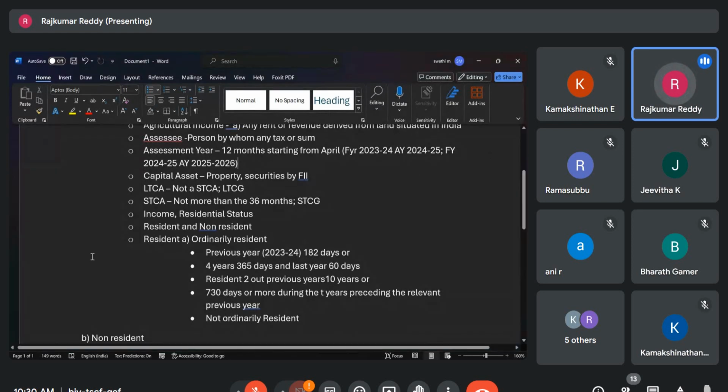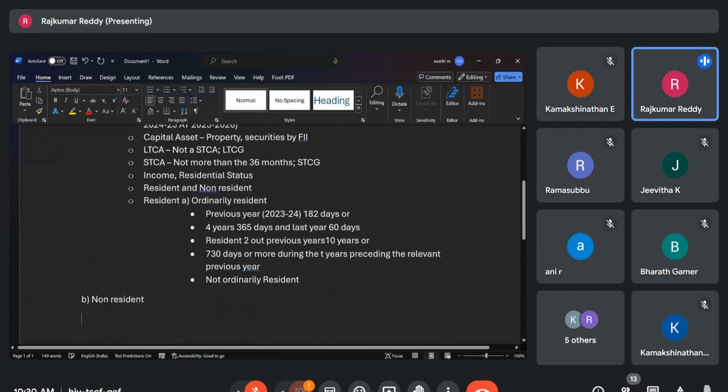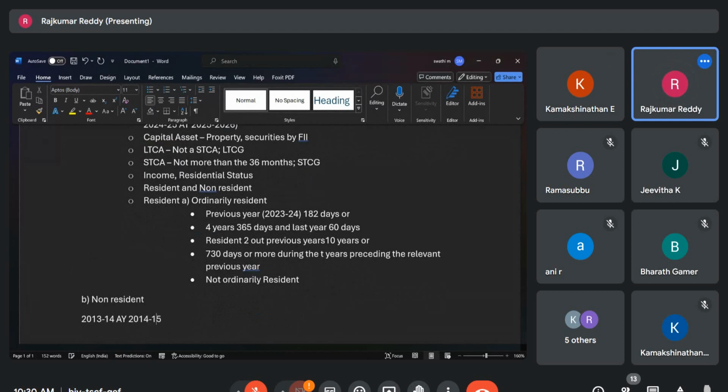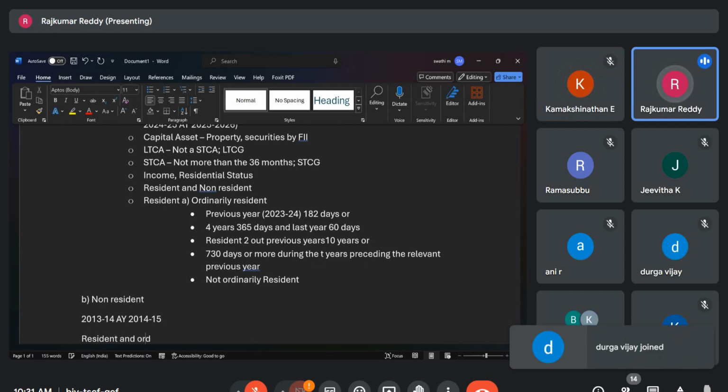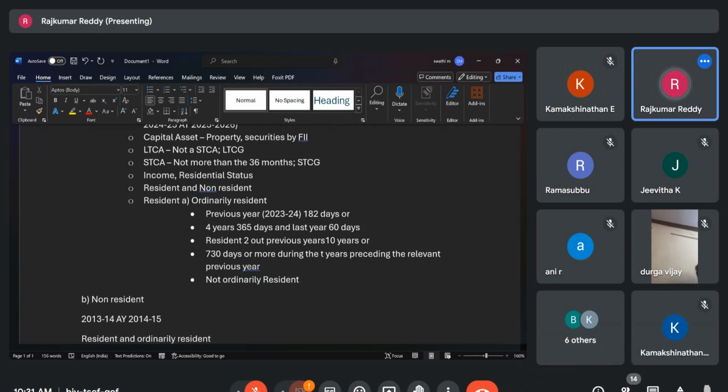So in this question, they asked the assessment year 2014-15. That means 2013-14 is the financial year. Is it clear? Yeah, clear, madam, clear. Always the next year will be the assessment year. Yes. So here the issue is whether X is a resident and ordinarily resident.